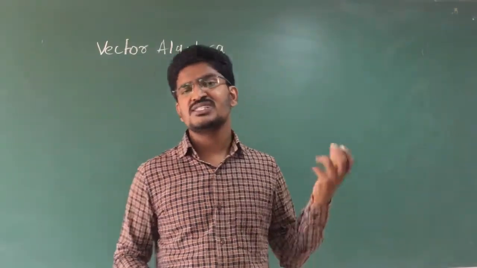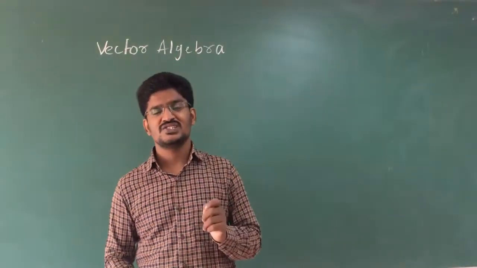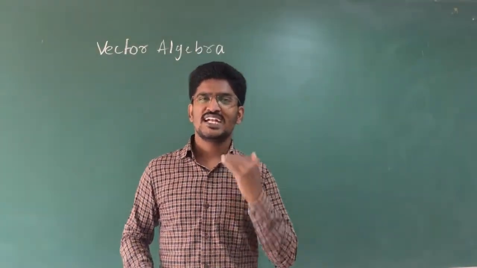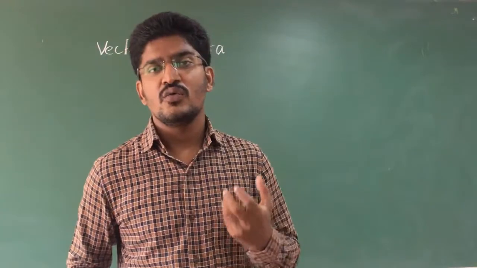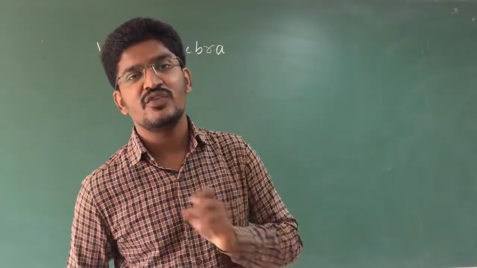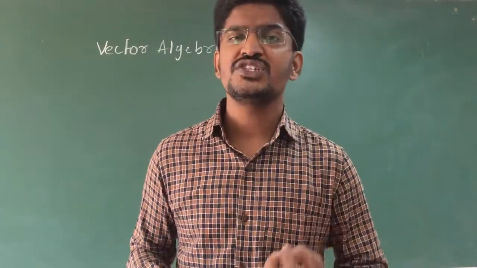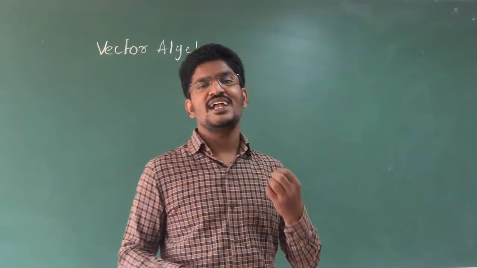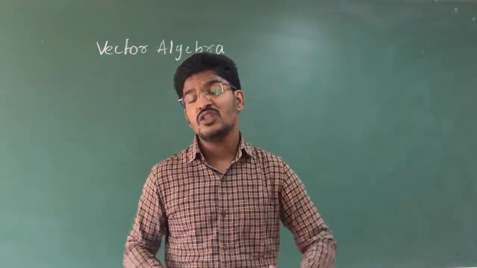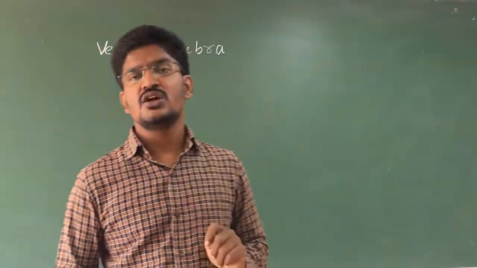Scalar means it is just a magnitude. Vector means it has both magnitude and direction. So let us begin our chapter with examples of scalar and vector. Before that, let us go through the definition of scalar and vector. Again, before the definition, a little more introduction of vector.